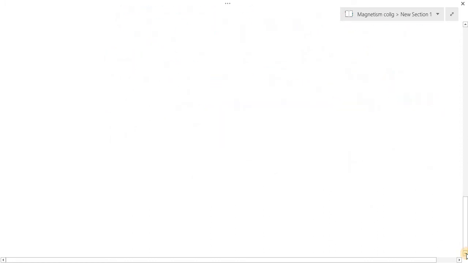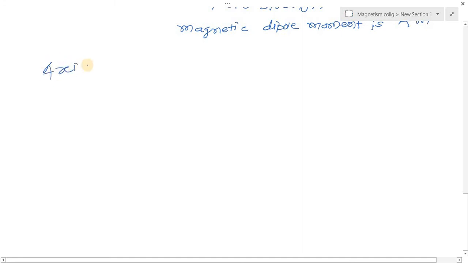In the case of a bar magnet, let's study the next definition, that is the axis of the magnet. What is the definition of the axis of a magnet? The axis of a magnet is the line passing through both the poles.